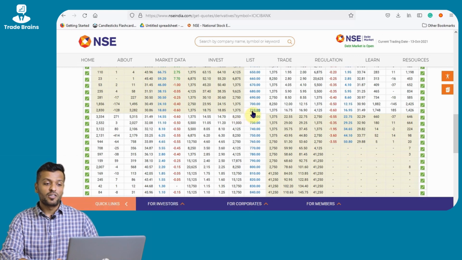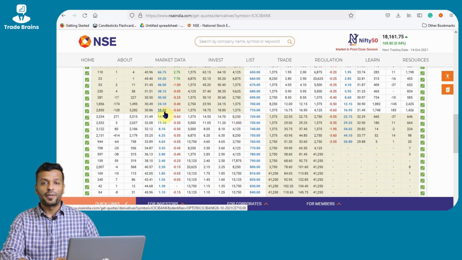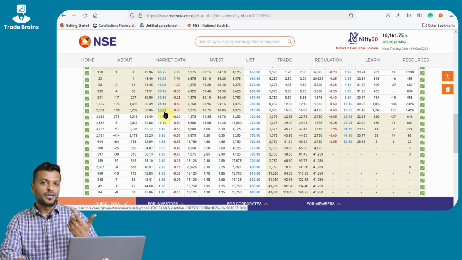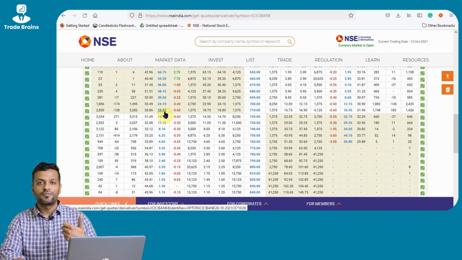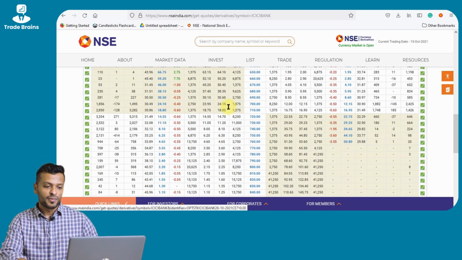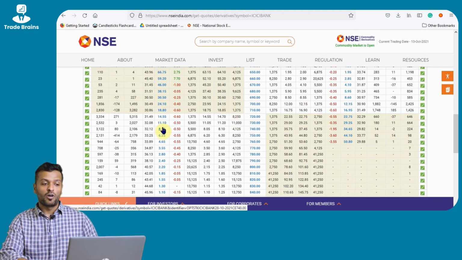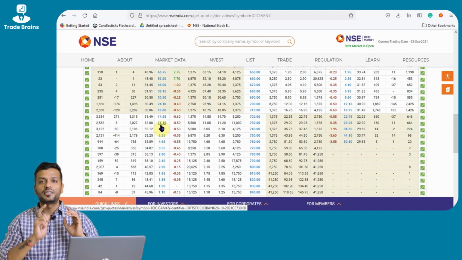For a 710 rupees call option, the premium which I am paying is 18 rupees 80 paisa. The intrinsic value is 1 rupee, which means the time value or the extrinsic value is 17 rupees 80 paisa. For a 730 rupees call option, the intrinsic value is 0, but the premium which I am paying is 11 rupees 10 paisa, which means that 11 rupees 10 paisa is the time cost.